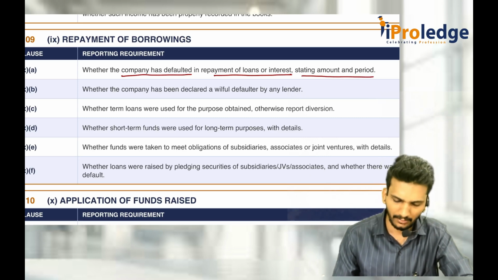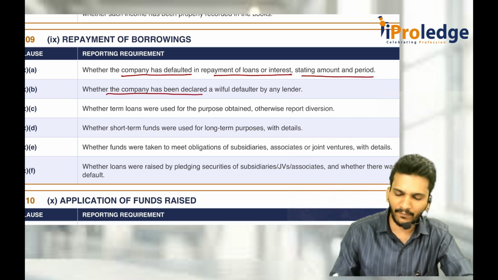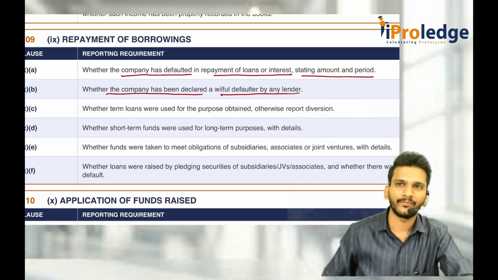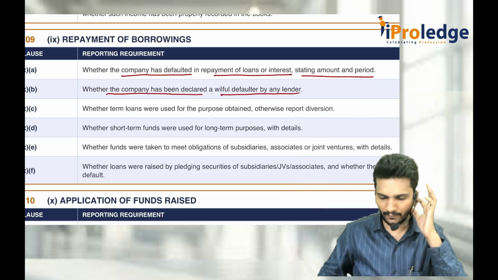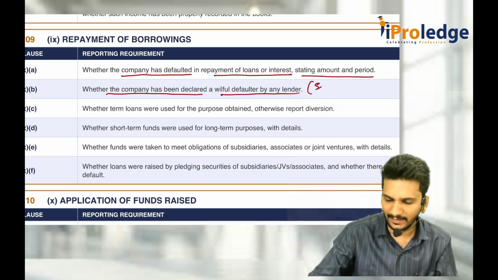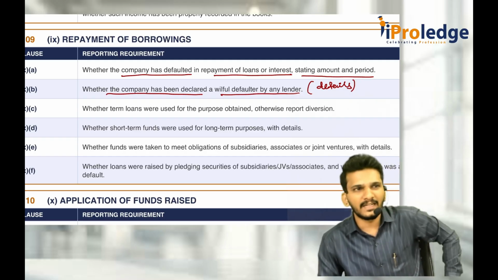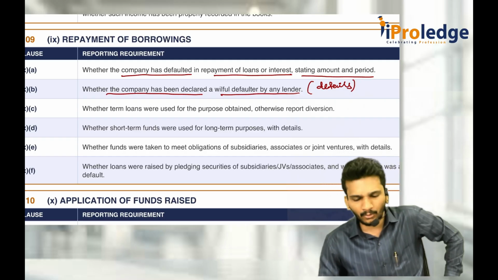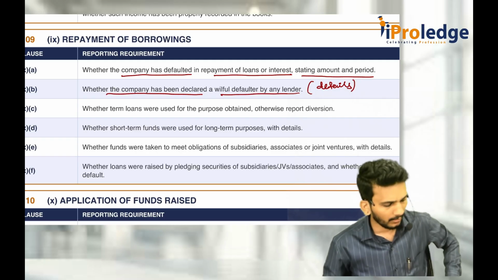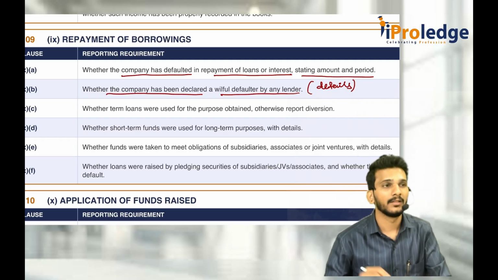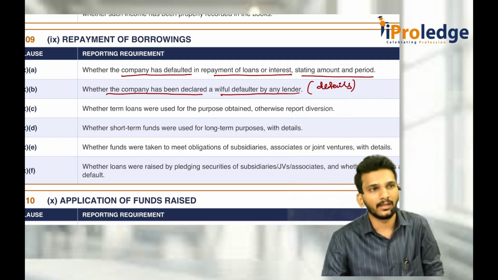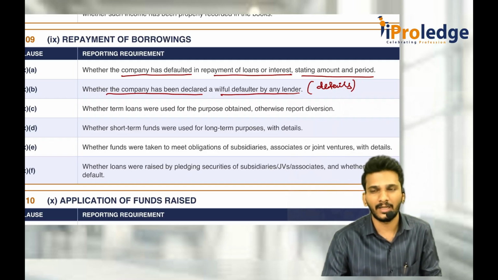You have to check whether the company has been declared a willful defaulter by any lender. If they have been declared a willful defaulter, there are some extra details you should give, the lender-wise details. What details do you have to give? The lender and facility wise details have to be given. One table is there.